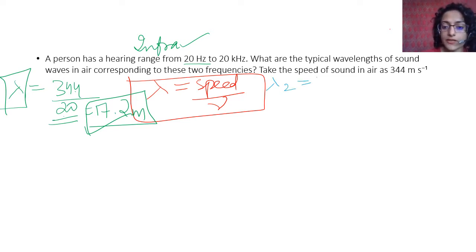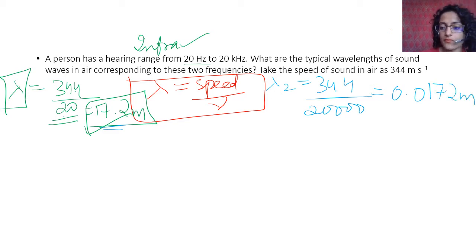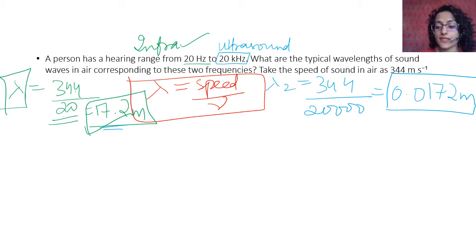Lambda 2 is 344 upon 20,000. You can also divide this by 1000, but it's easier like this so that you know what you're doing step by step. This will be 0.0172 meter. This is the lowest wavelength that you can hear. Anything lower than that is ultrasound. Please remember, any frequency higher than 20 kilohertz is ultrasound, and as frequency increases, wavelength decreases.